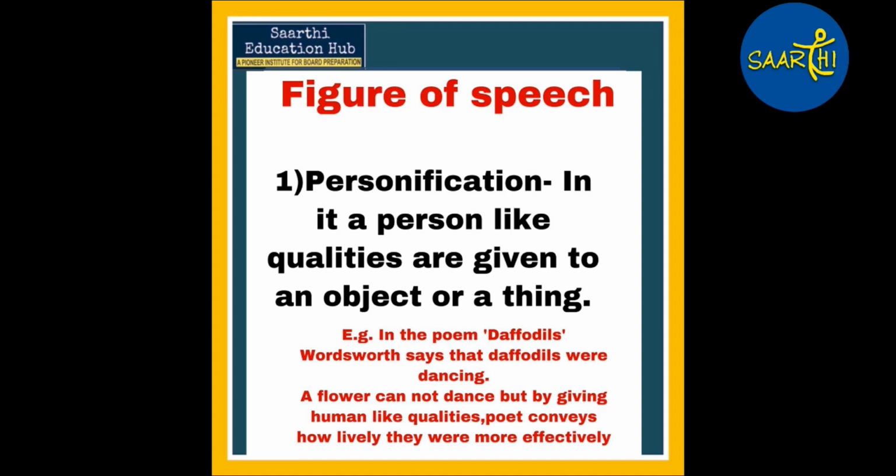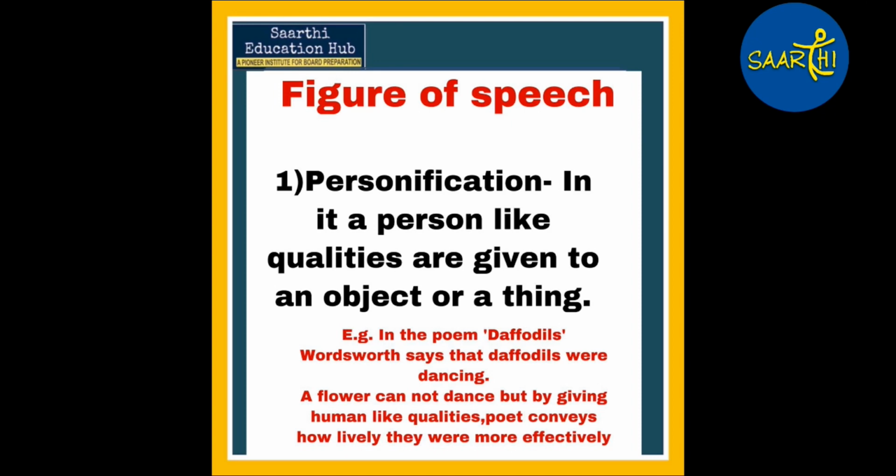Personification is a figure of speech in which we are giving human-like qualities to an object. Example, in the poem Daffodils, Wordsworth says that daffodils appear to be dancing. Now, in reality, daffodils can't dance. They are flowers and flowers are fixed at a particular place.